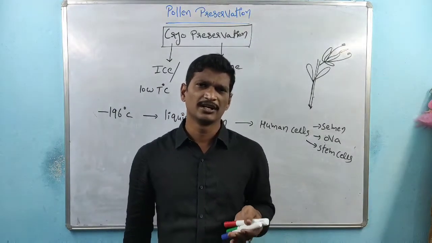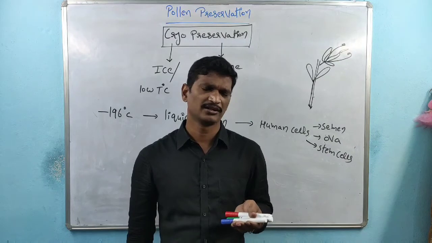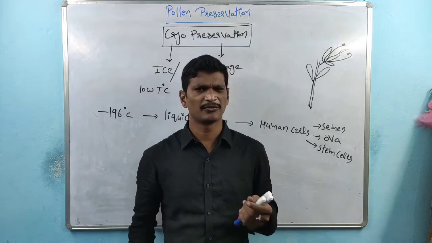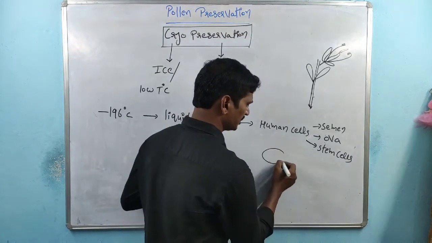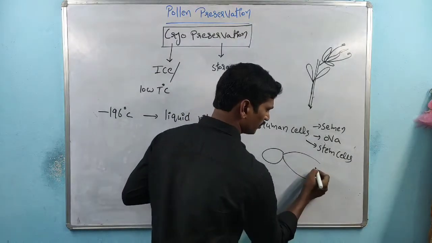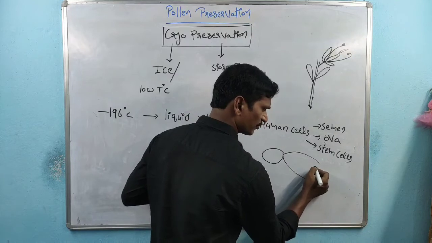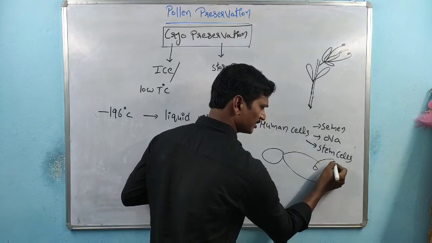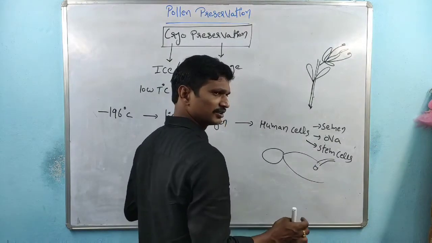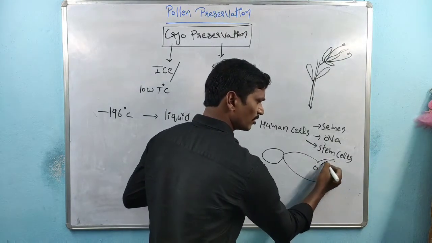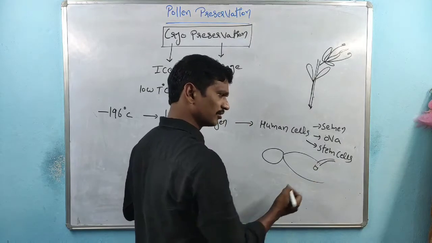When the baby delivery is completed, the baby has an umbilical cord. Suppose this is the head part and this is the body part, and in the center there is the umbilical, connected with a tube-like structure. The tube is cut here, and this is called the cord.